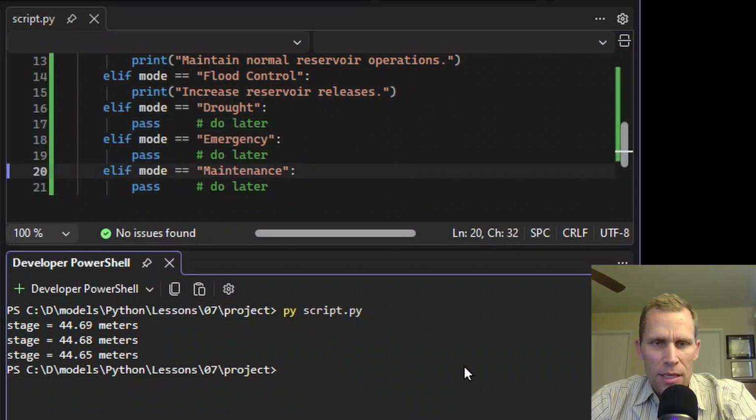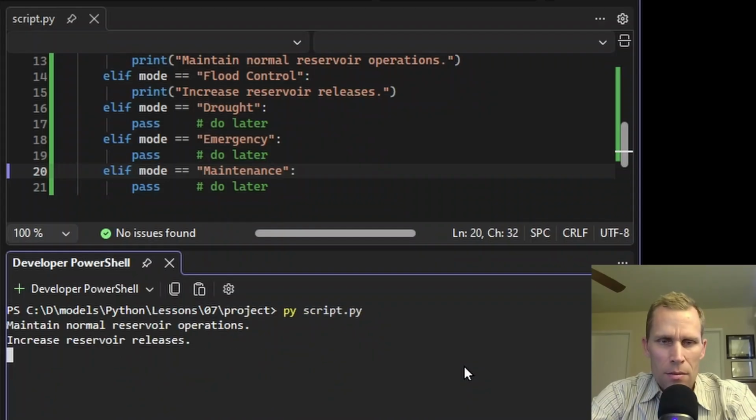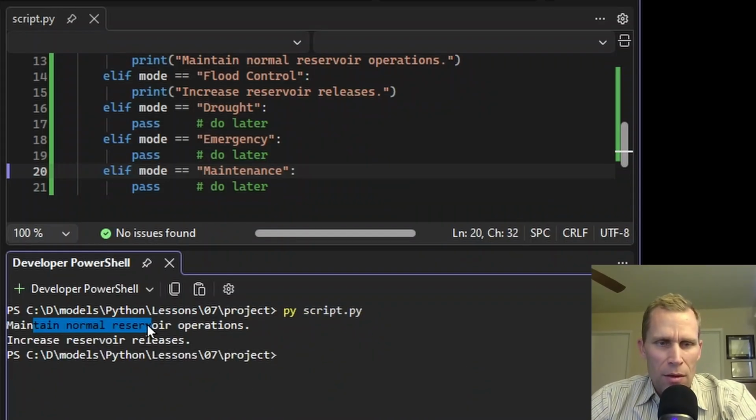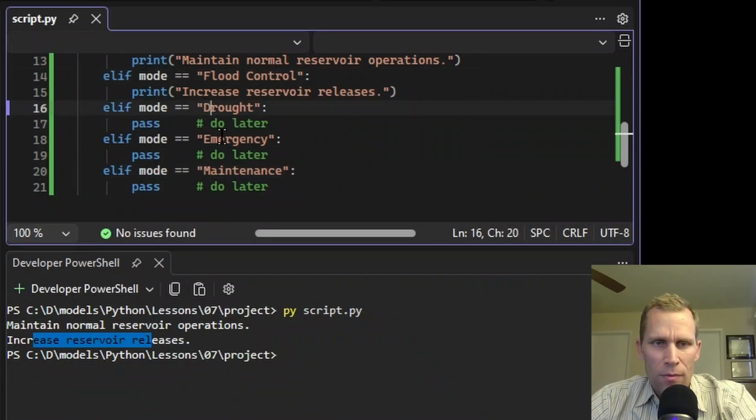So let's go ahead and save that and then run it. Okay, so what we see here is it prints out a message for normal, a separate message for flood control, but no message for drought, emergency, or maintenance. Now you may be wondering, why do we even need the word pass at all? Why can't we just do nothing? Well, Python actually requires some code here.